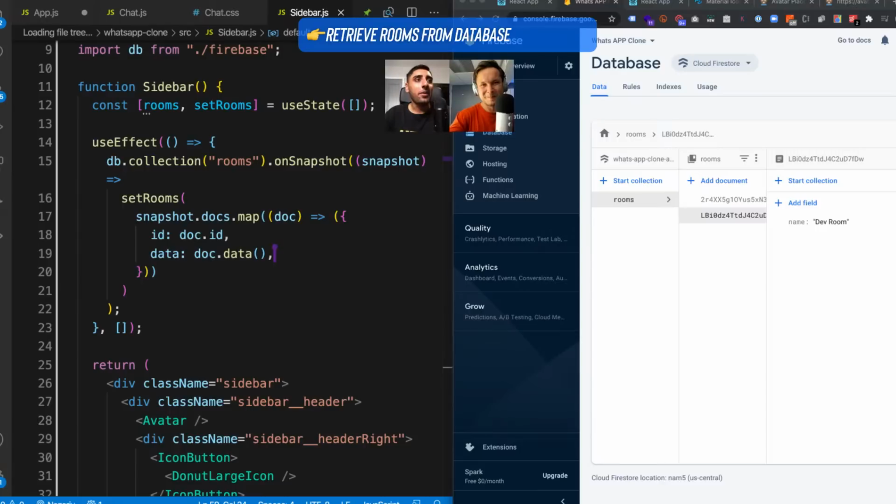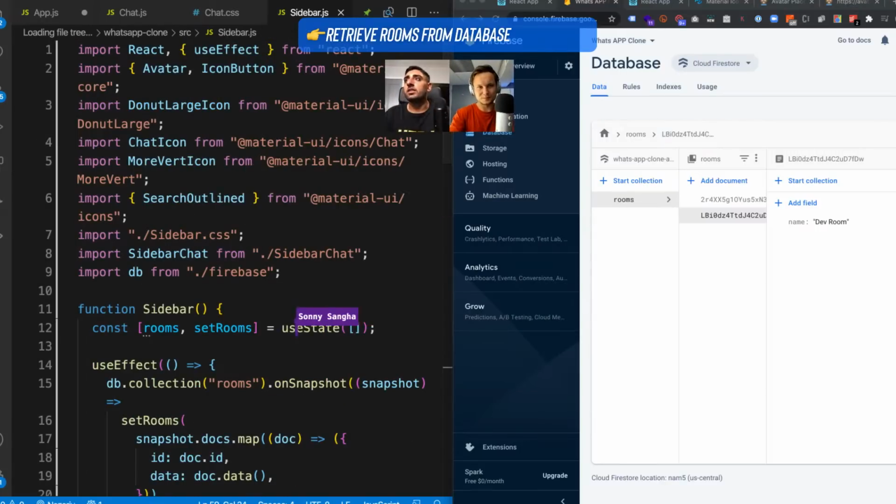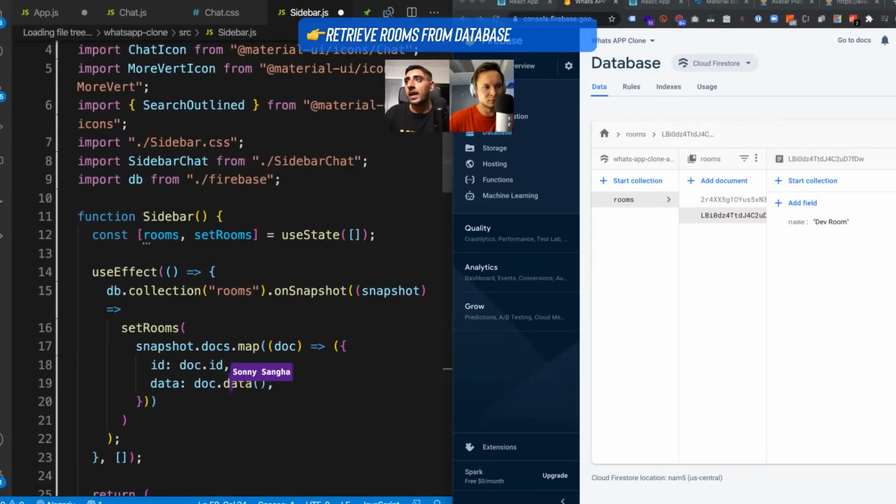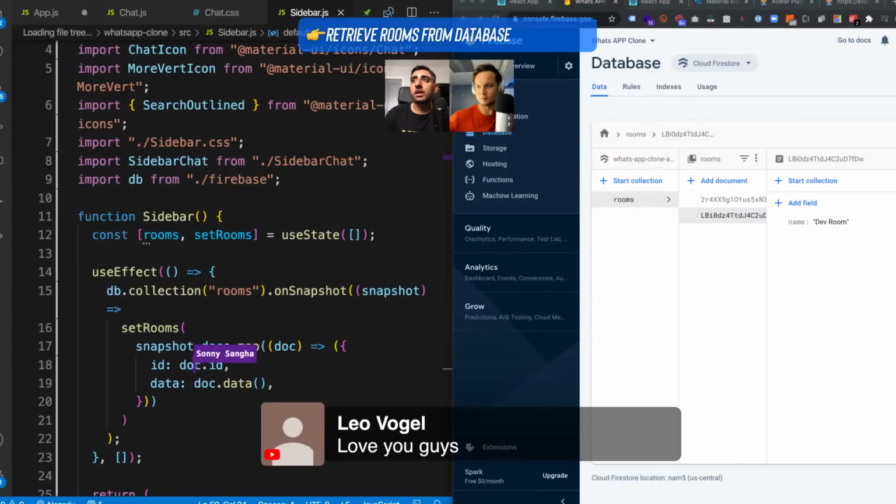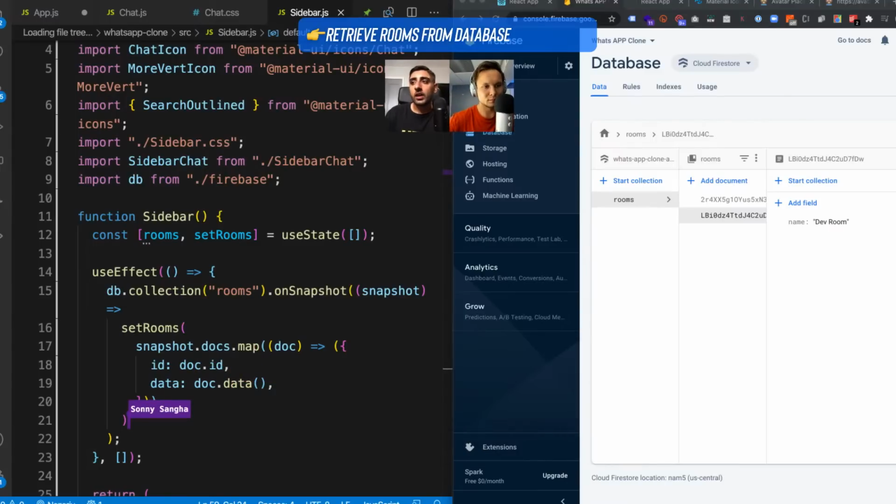Awesome. So now what we're going to do is we have, it says useState is not defined. So I need to go ahead and import that. And what this will do now, guys, is it will actually create a real-time listener for snapshot, and it will basically update the rooms with those properties, right? So what does that mean? What can we do with that information?